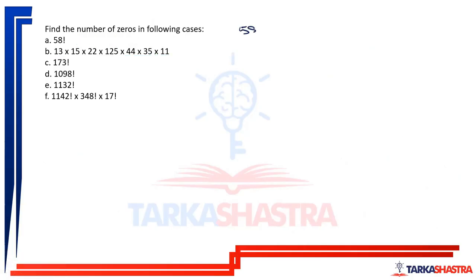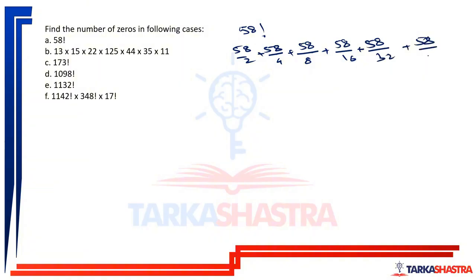58 factorial. What will I do? 58 divided by 2 plus 58 divided by 4, because it is 2 square. Then 58 divided by 8, 2 cube, 58 divided by 16, 58 divided by 32, and 58 divided by 64.